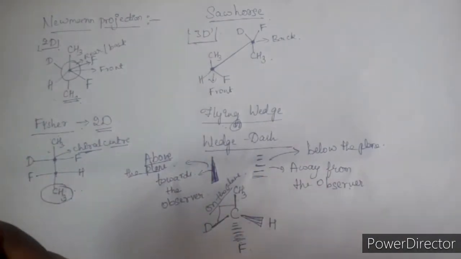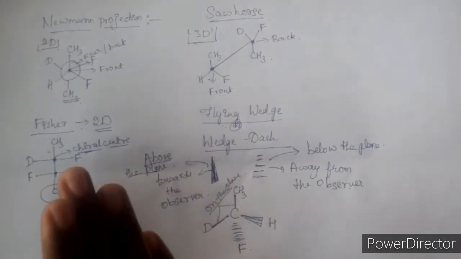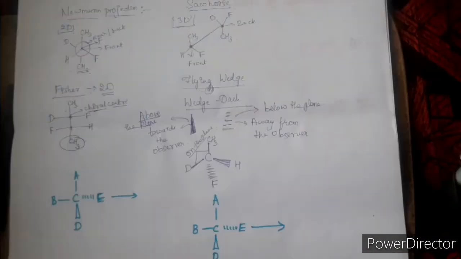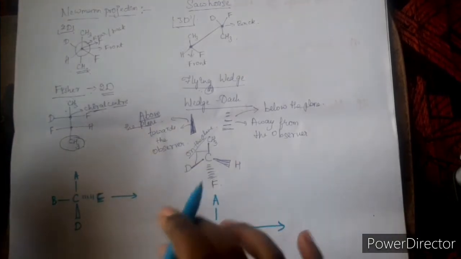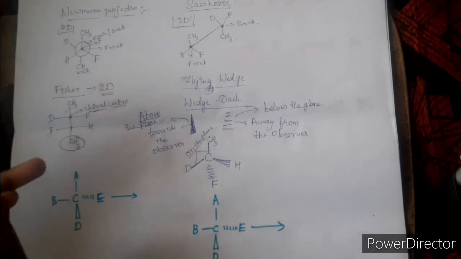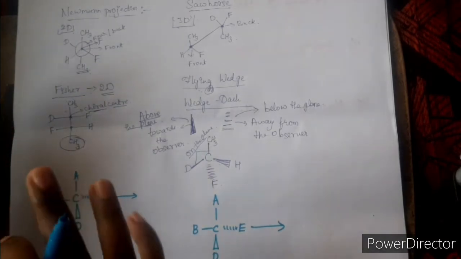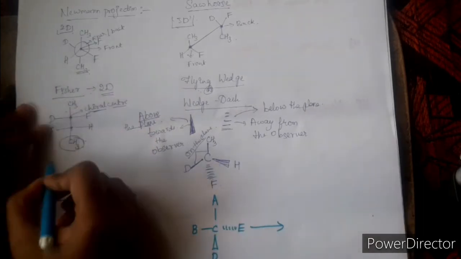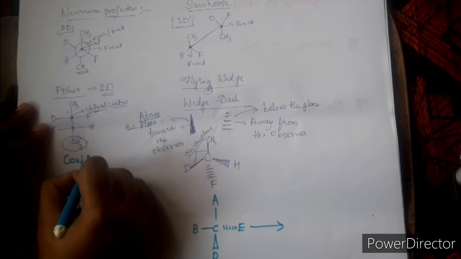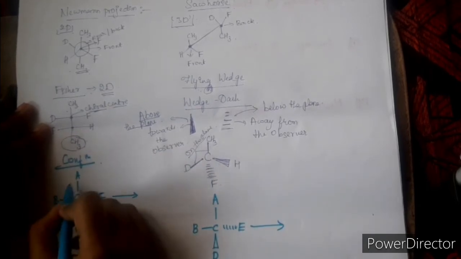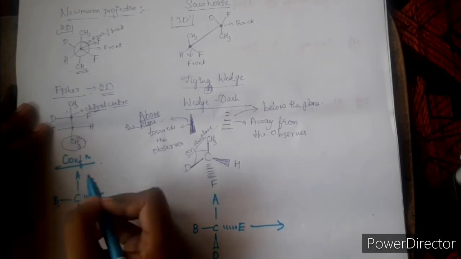The next thing we're going to learn is how to interconvert from one representation to the other. Well, before going to the interconversion part, let me explain one thing: conformation and configuration, in both of these, how the bond rotation or the position changing of atoms will differ. In case of conformation, one bond, either a bond in a plane, you can take this or this.